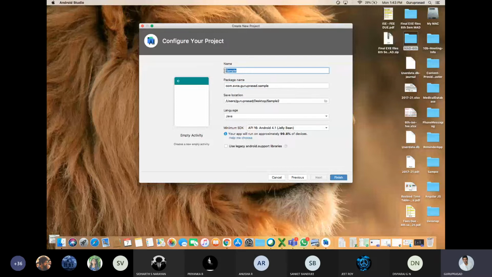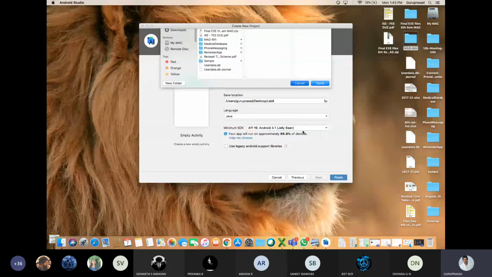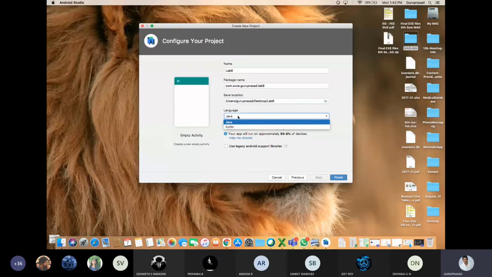Next, you need to store the location. Save the location. I have taken on the desktop, Lab 8. To create, you can choose your own comfortable location. Next, Java or Kotlin. Since for the time being you are very much interrelated with Java, OOPS and all, I am not taking Kotlin here. I can choose Kotlin also.